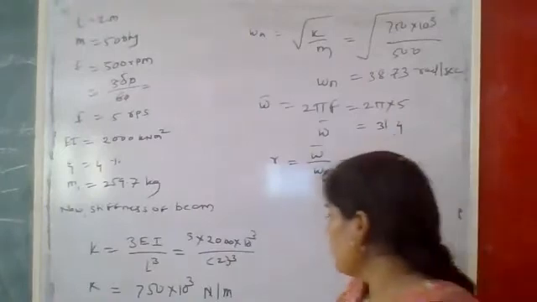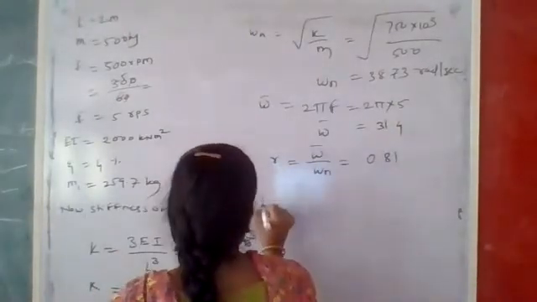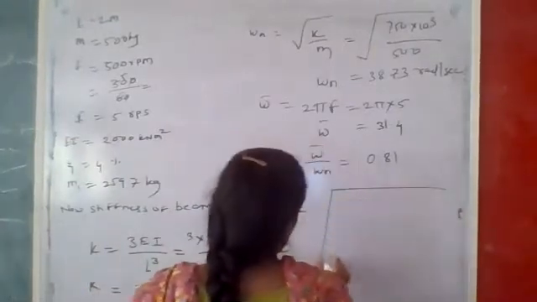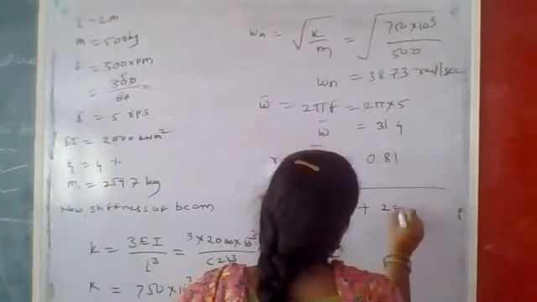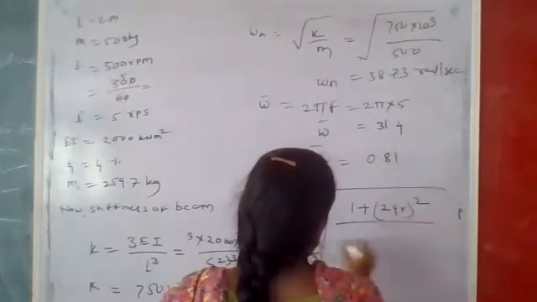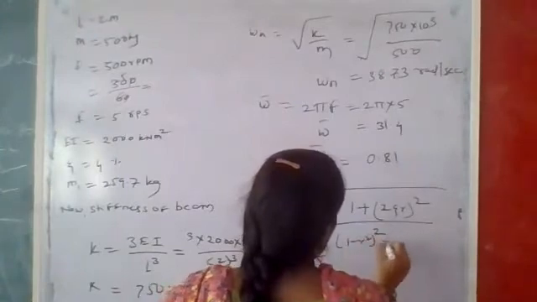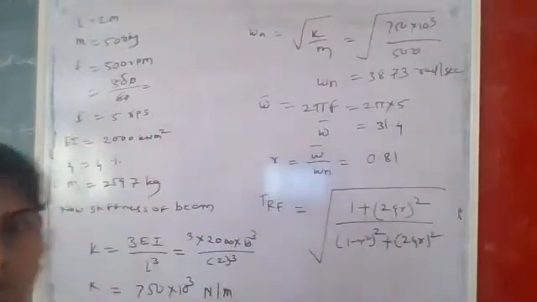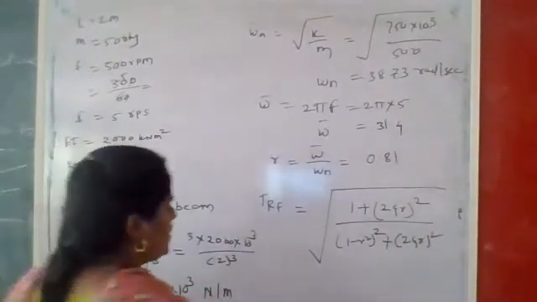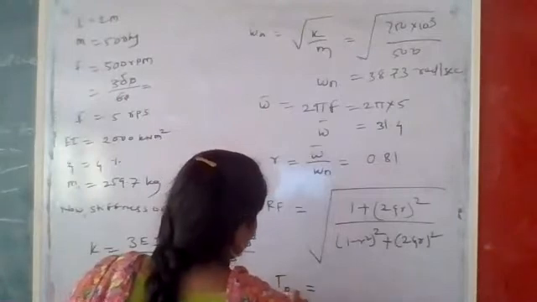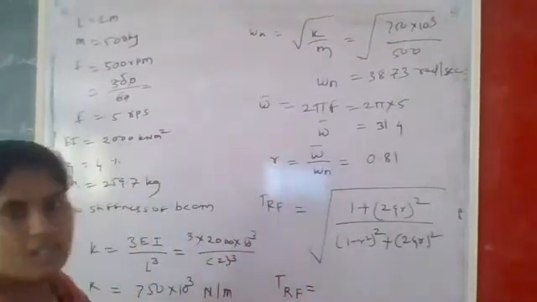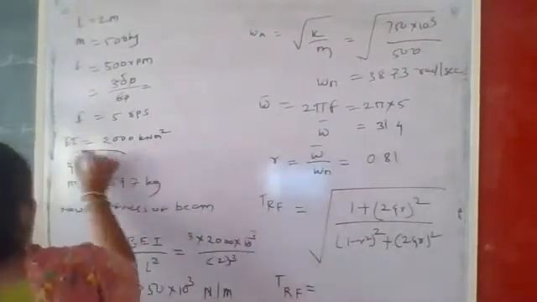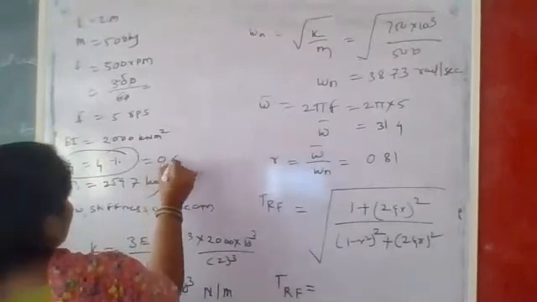So you can write the formula for this, that is TRF is equal to, already we know the formula, which we derived yesterday: square root of 1 plus (2 zeta r) squared upon (1 minus r squared) squared plus (2 zeta r) squared. So use this formula and tell me the value of this TRF, that is the force transmitted towards the foundation. Tell me the answer, please. Already we know the zeta. What is the zeta value? Zeta is given here as 4%, so you can put 0.04.